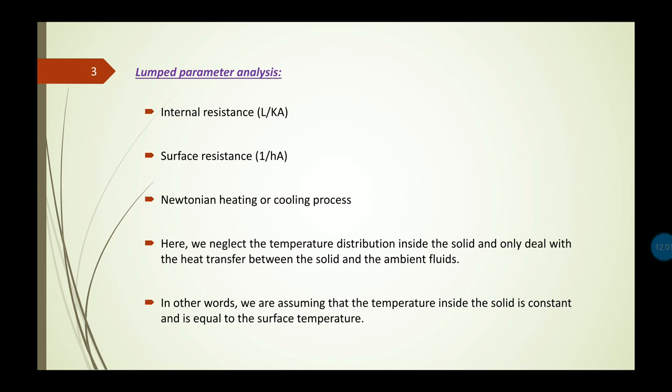This concept is known as the Newtonian heating or cooling process. The temperature in this process is considered to be uniform at a given time. Such analysis is called the lumped parameter analysis. So here we assume that the temperature inside the solid is constant and equal to the surface temperature.